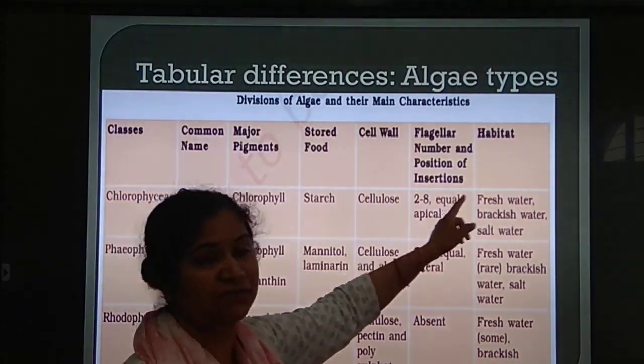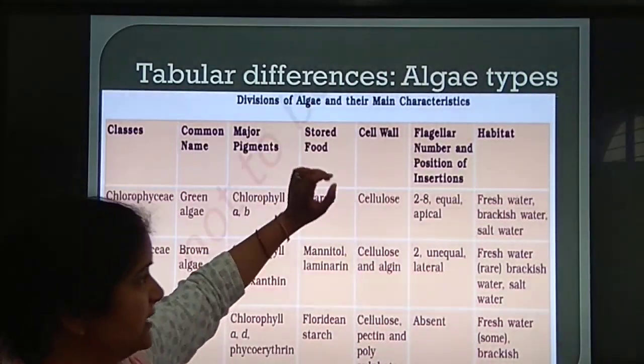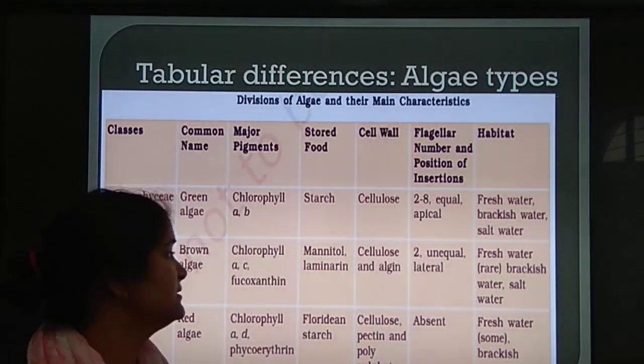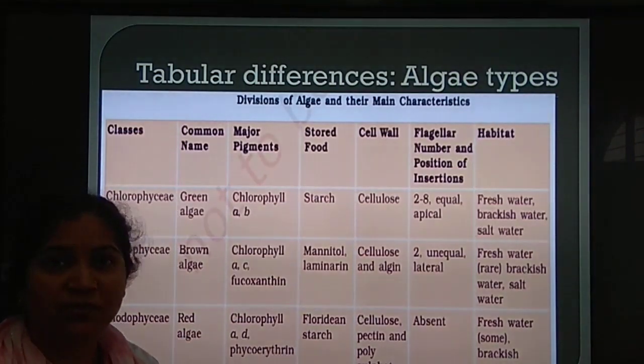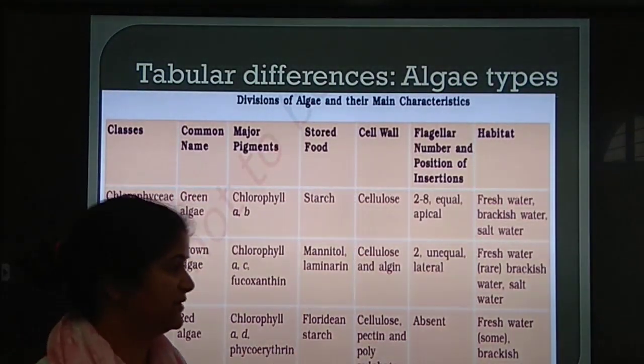These flagella will be equal in size and will be apical, coming from one apical end, one tip. In brown algae, two flagella will be there, unequal in size and lateral, coming from the side of the algae. And in red algae, flagella will be absent.